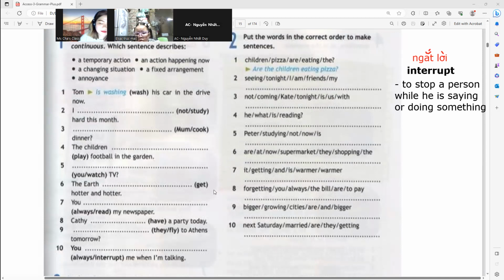Again, they are shopping at the supermarket now. 7. It is getting warmer and warmer. Okay, so that's it. It is getting warmer and warmer. How about number 8?